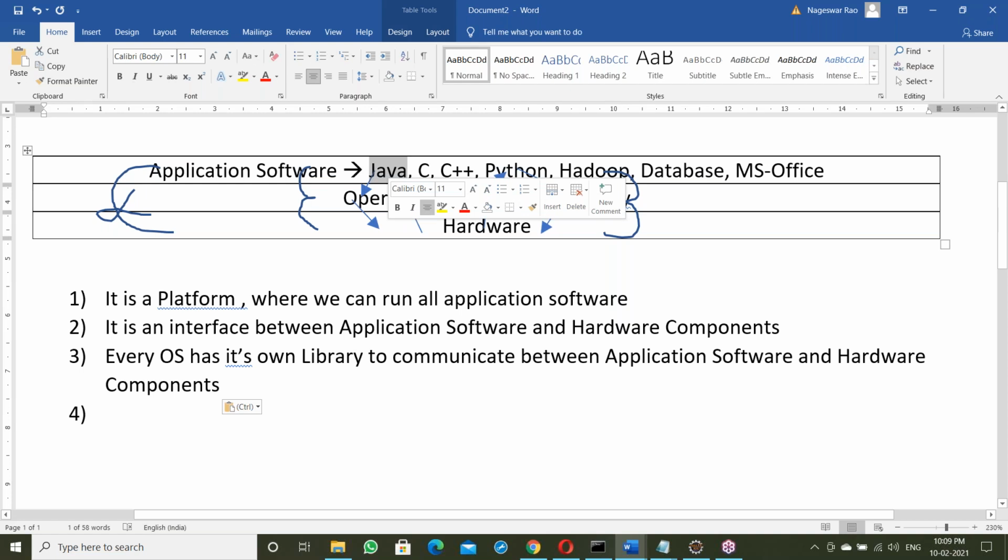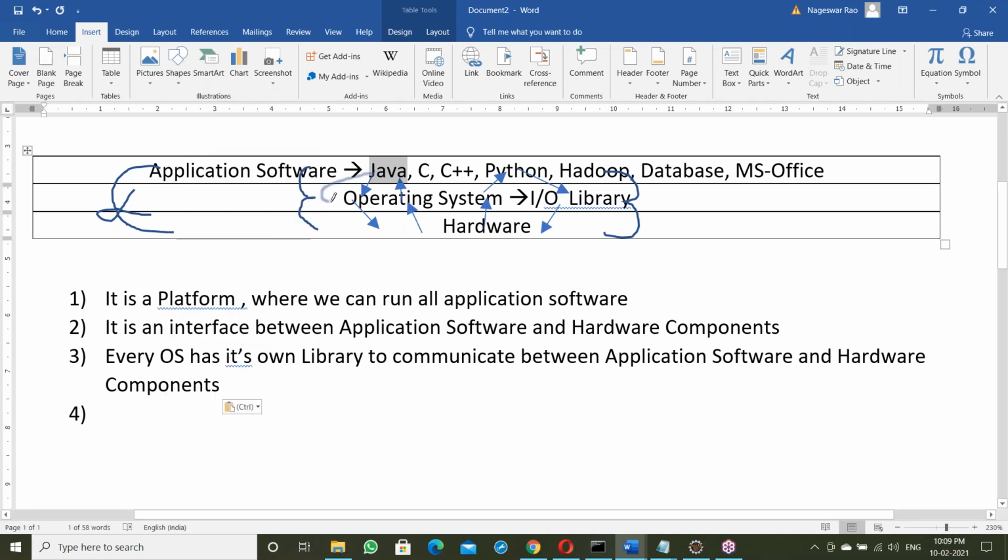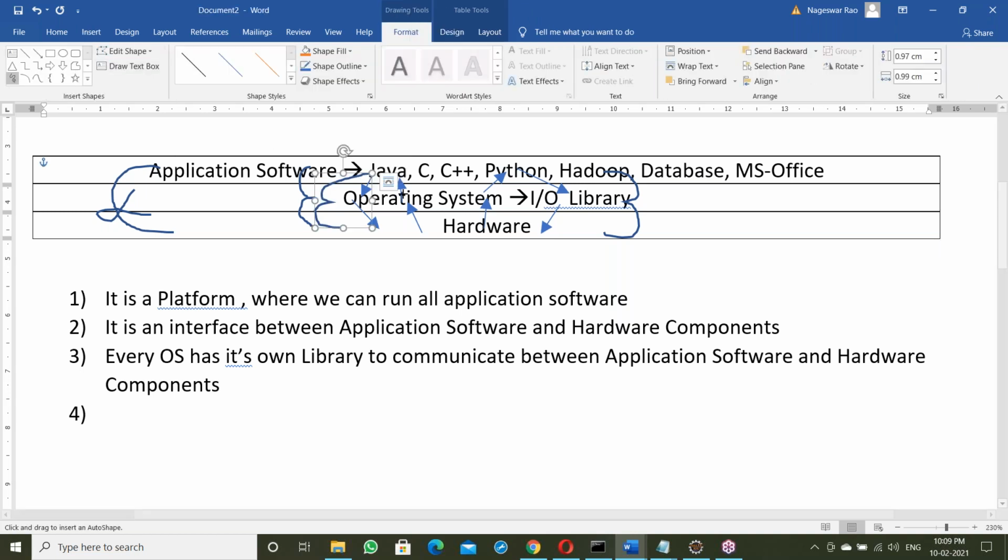Suppose a Java program is running. To run this Java program, first of all, it has to link with the OS library, and then it communicates with the hardware components. Even a C program has to link with the OS library, then communicates with the hardware. Even a Python program. So every program has to link with the OS library, then communicate with the hardware. That linking may be static linking or dynamic linking.